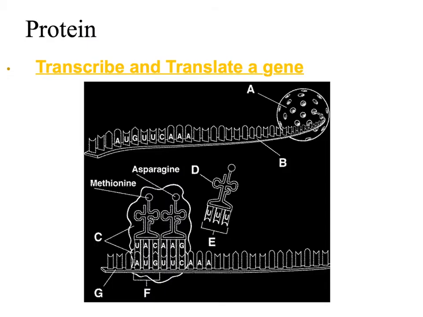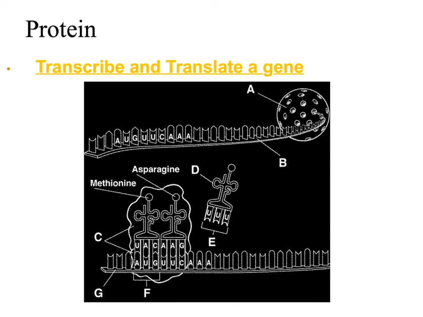So here is another visual of the process of how a protein is made. We have transcription and translation. You've seen a couple of these that I gave you in a handout, but let's go over this particular one. A is pointing out the nucleus, and we know that messenger RNA leaves the nucleus, so this is going to be messenger RNA.